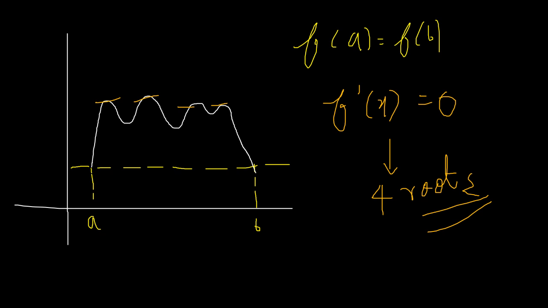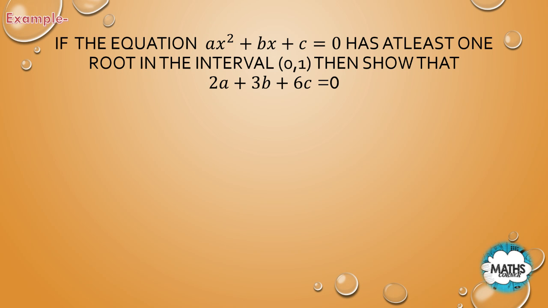So this was Rolle's theorem, the theory of Rolle's theorem. Let us move to an example of Rolle's theorem to understand it better. Suppose this is a question given to me: if the equation ax square plus bx plus c is equal to 0 has at least one root in the open interval 0 comma 1, then show that 2a plus 3b plus 6c is 0. This question looks like something from algebra, but it is actually a question of Rolle's theorem.